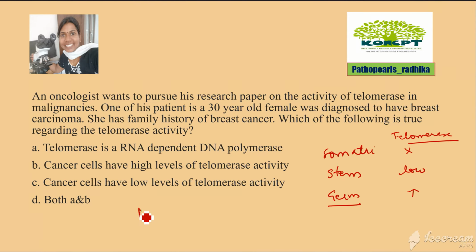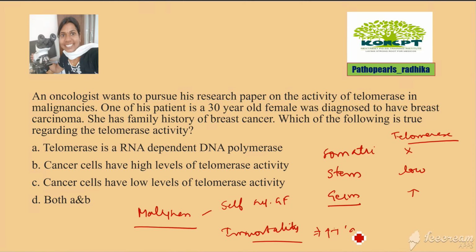So what happens in malignancy? If you have read the neoplasia chapter, you know certain characters of neoplasia. They grow even without the presence of growth factors, like self-sufficient in growth factors. They are not sensitive to growth inhibitors. Like that, you have so many properties. Immortality is a property of cancer cells. They don't die. So why don't those cancer cells die? That's because they have high level of telomerase activity, which is going to maintain the length of the telomere, so they don't die. So telomerase is an RNA-dependent DNA polymerase.